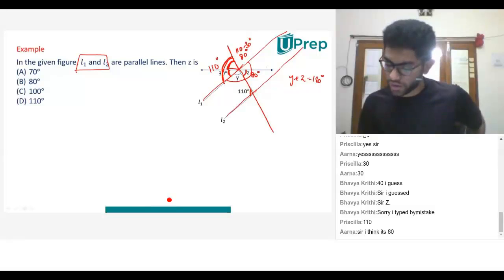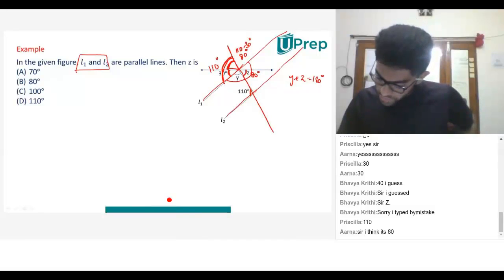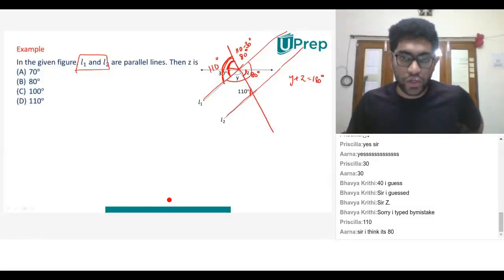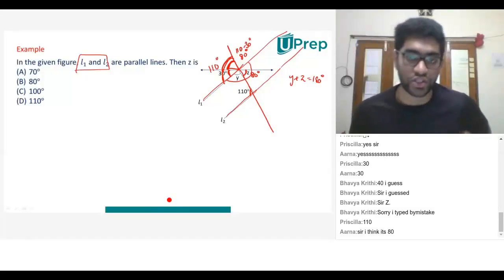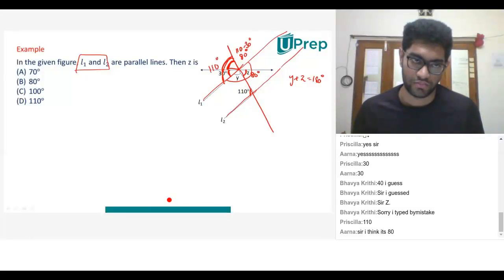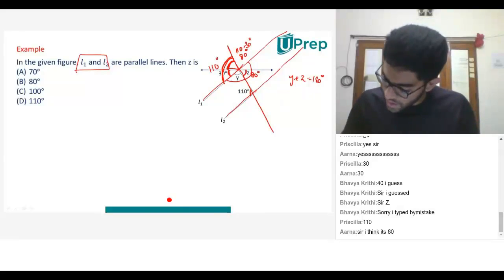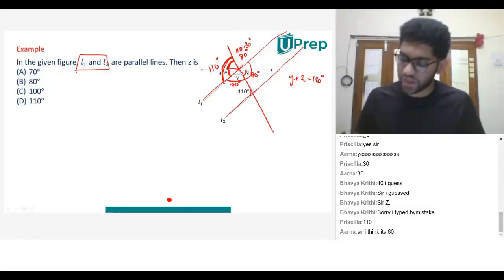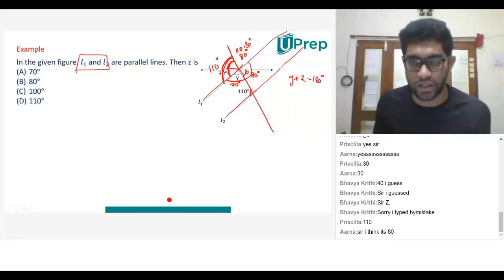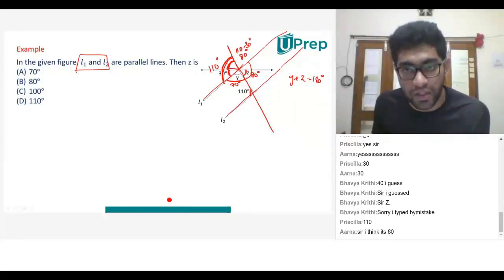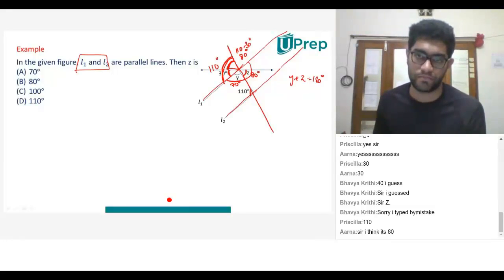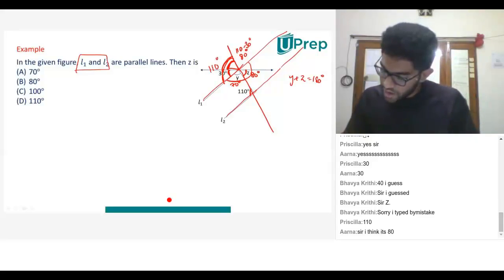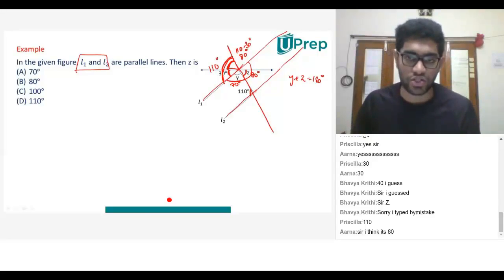Okay. Another way of looking at it. If this is 110, we know that interior angles on the same side of the transversal are supplementary to each other. Remember the last property that we discussed? If this is 110, angle Y will be 70 degrees. Do you guys agree with me? Interior angles on the same side of the transversal are supplementary to each other. You guys agree with me? Yes, sir. So 110 and 70 should add up to 180 degrees.